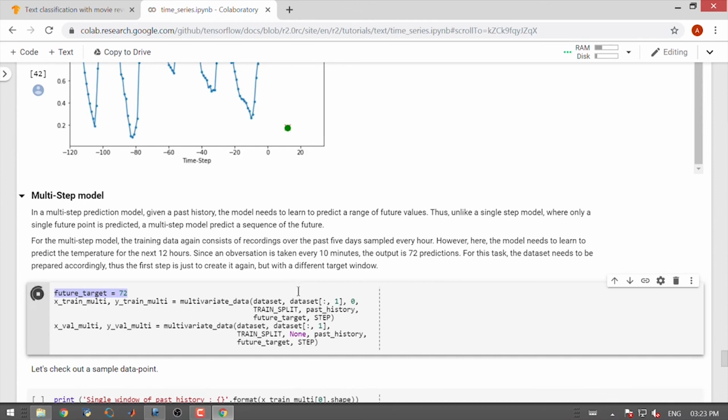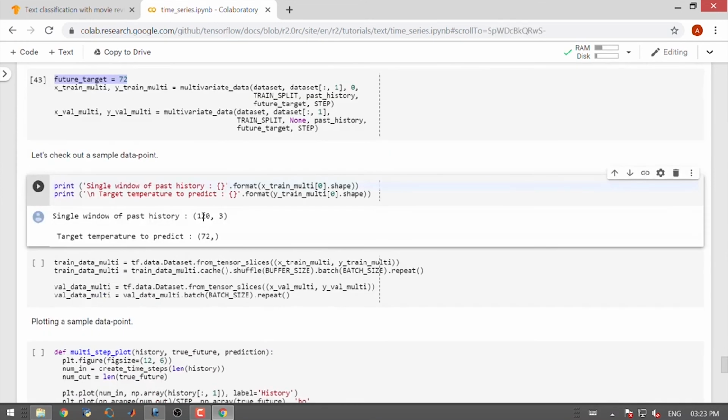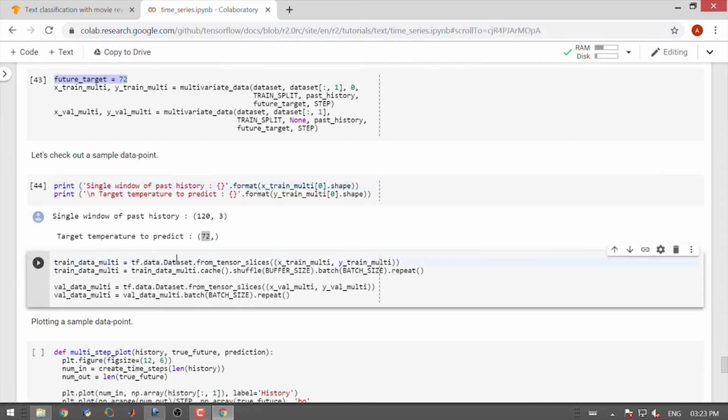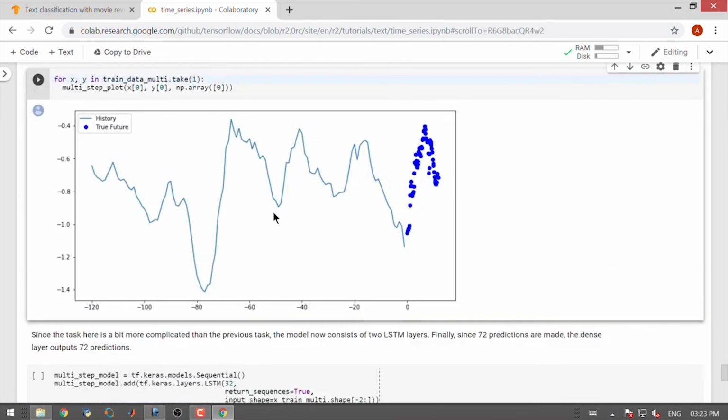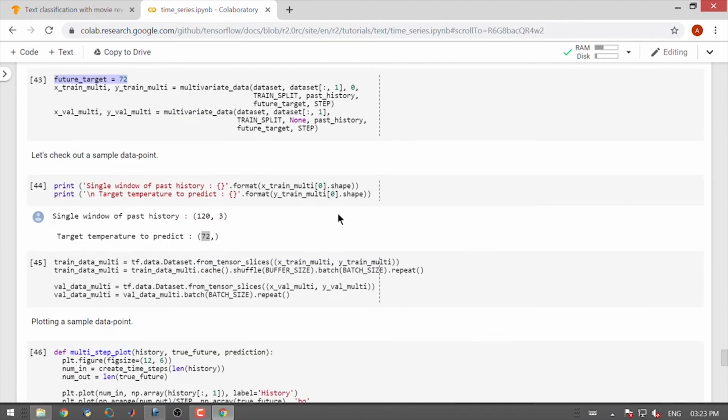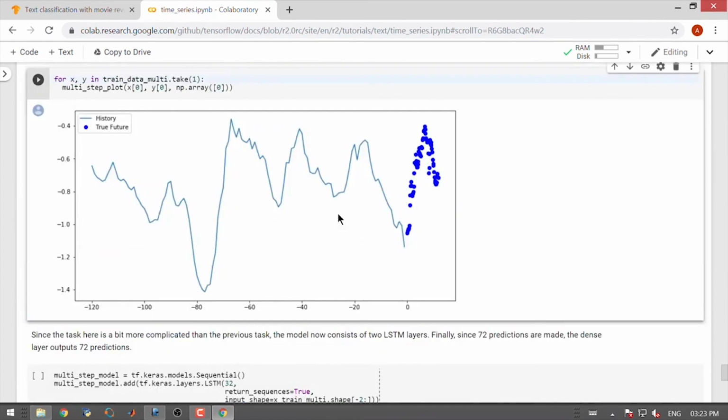Let us create the dataset. You can see that we have 120 points in the training set, each has 3 features, and we want to predict 72 different values in the future. We create the dataset. So, the smooth line here is the history and the dots here are the predicted values.